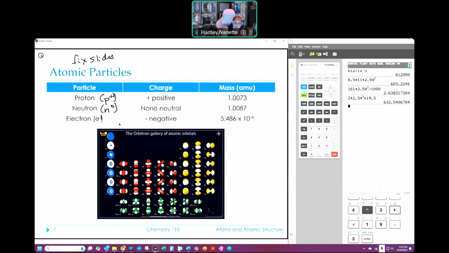You don't need to know what those structures look like, okay? It's important that you know that they're different, and we'll get to that. That is something we'll come back to. But they don't have that circular structure around them, and this is what we actually are looking for, okay? So that's what they actually look like. We don't necessarily talk about that much in this particular class. This has to do with something called molecular orbital theory, and that is a theory we don't talk about in general chemistry here. We talk about it in organic chemistry. So if you're going to take the 200 series, that's when you'll talk about that.